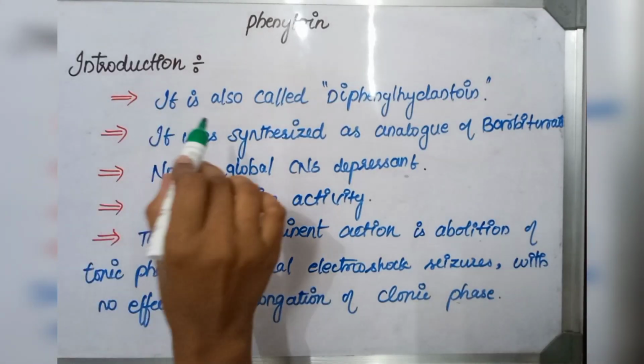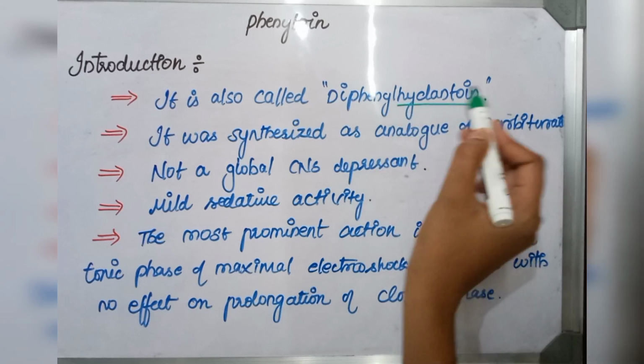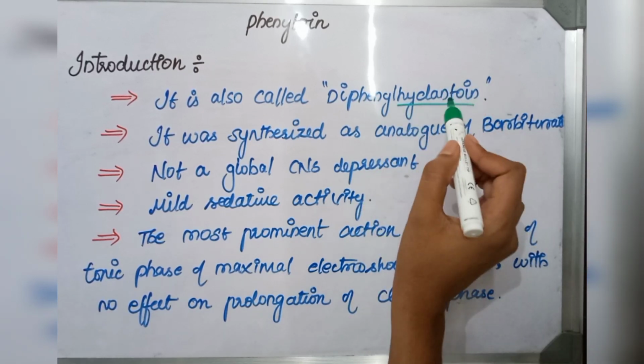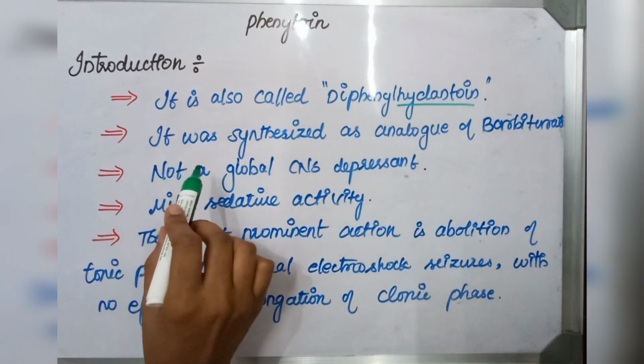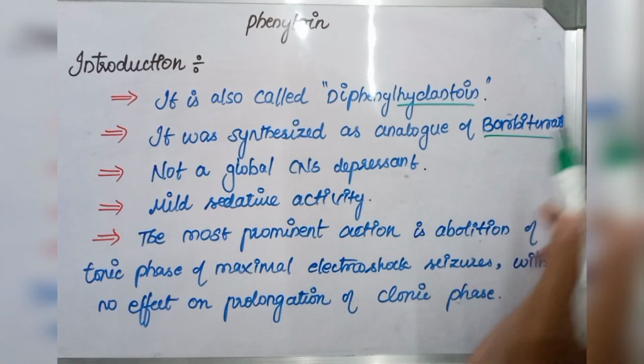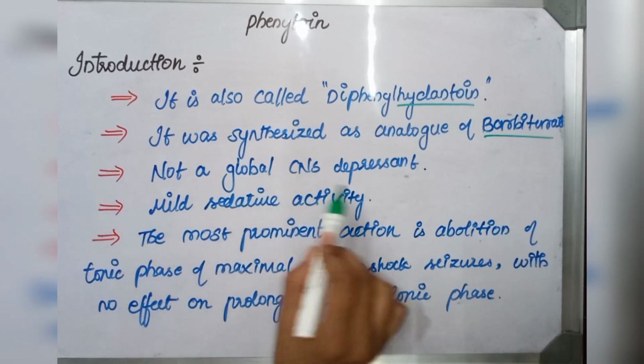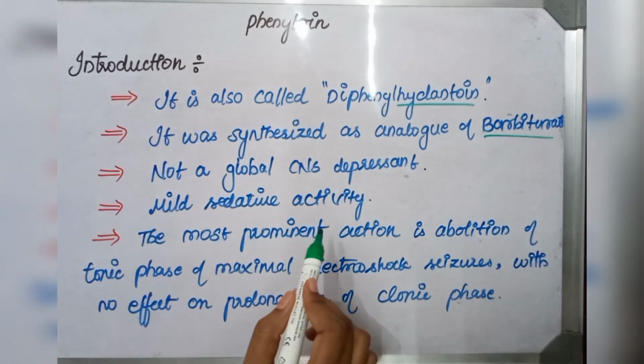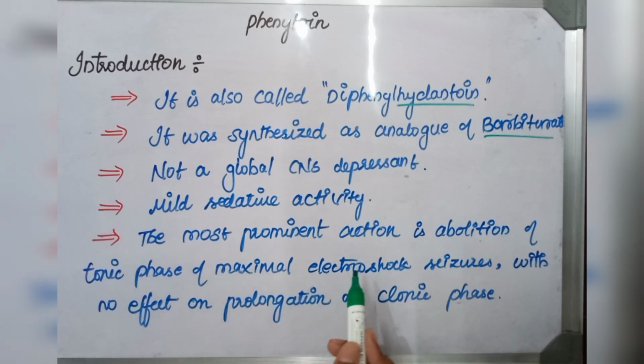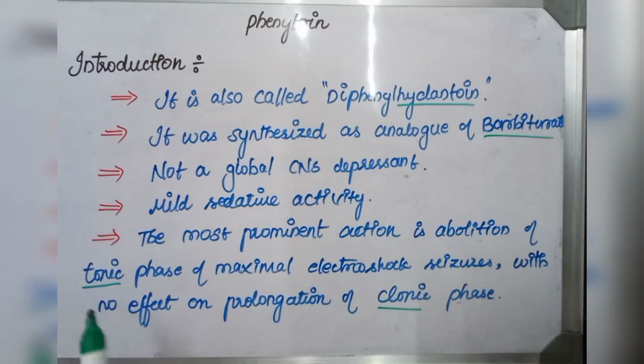Introduction. It is also called diphenylhydantoin, so it comes under the hydantoin group of anti-epileptic drugs, and it was synthesized as an analog of barbiturates. So it is not a global CNS depressant, but it has a mild sedative activity. The most prominent action is abolition of the tonic phase of maximal electroshock seizure, with no effect on prolongation of the clonic phase. We have already known the tonic-clonic phase; phenytoin has a prominent action on abolition of the tonic phase but no action on the clonic phase.